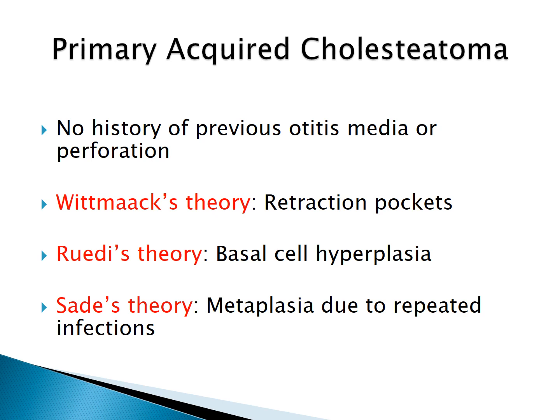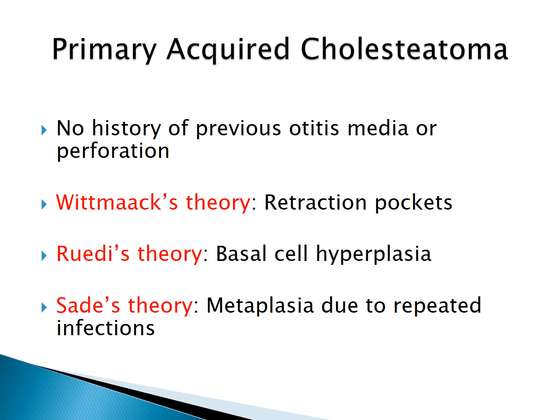The acquired cholesteatoma is divided into primary and secondary. Primary acquired cholesteatoma is one in which there is no previous history of any ear pathology like otitis media or perforation. Three theories explain its formation. One is Wittmaack's theory, which says that initially retraction pockets form, which are shallow but can develop into deep retraction pockets. Epithelial debris and keratin collect, and ultimately this leads to the formation of cholesteatoma.